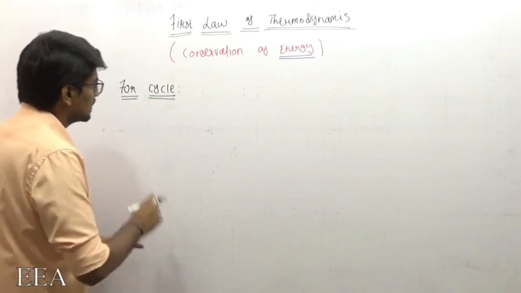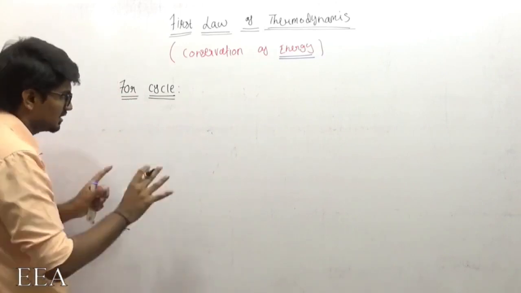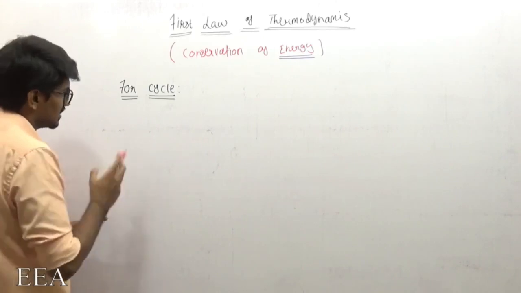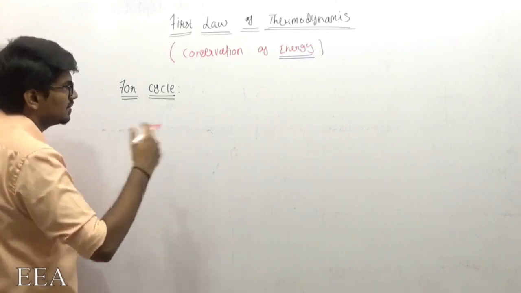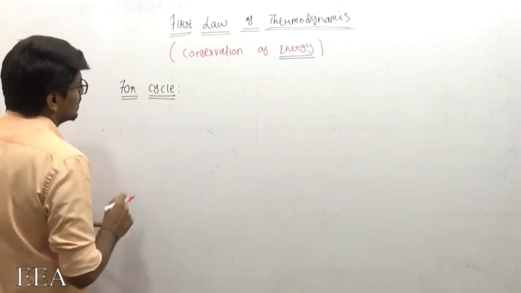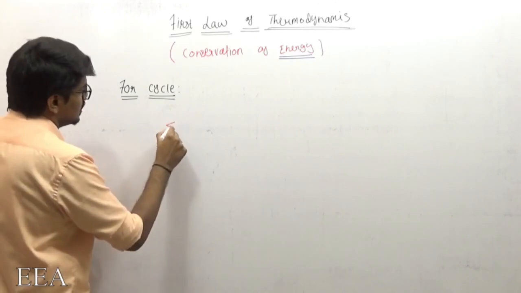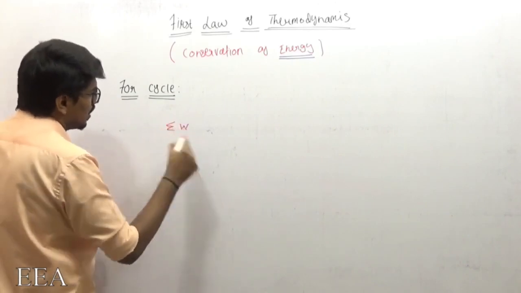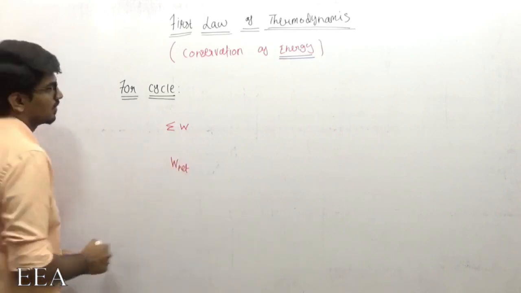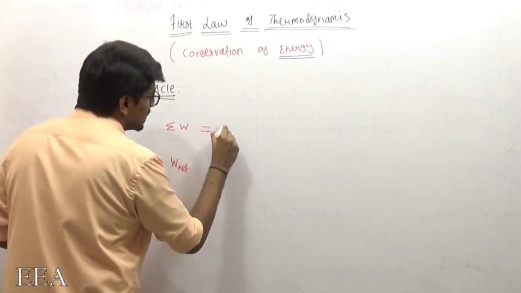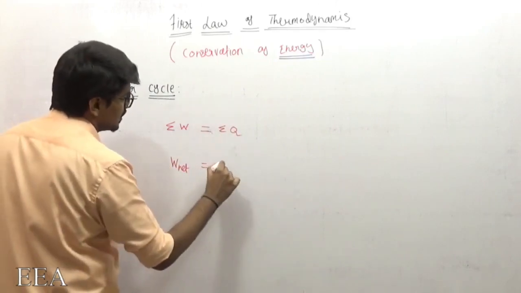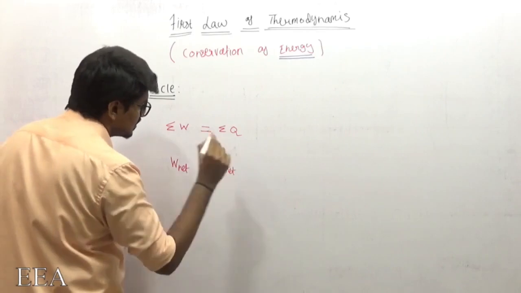So this is for a thermodynamic cycle. What does it state? First let me explain, then I will give you examples. The first law of thermodynamics for a cycle states that the total work done, or in other words the net work done in a cycle, will always be equal to the total heat transfer, that is, the net heat transfer.